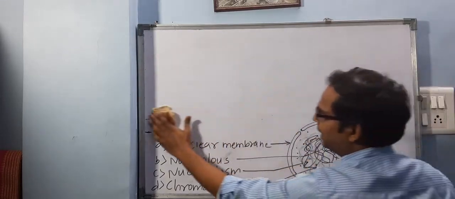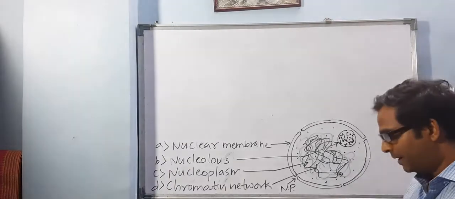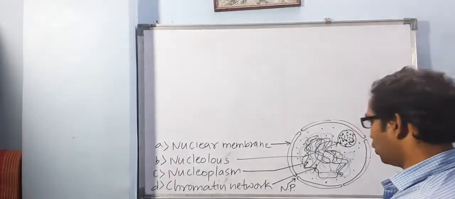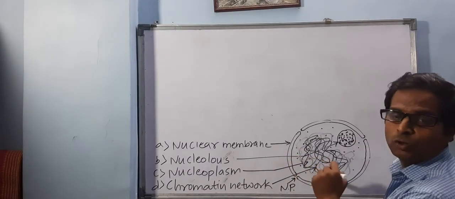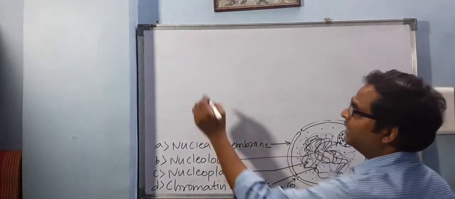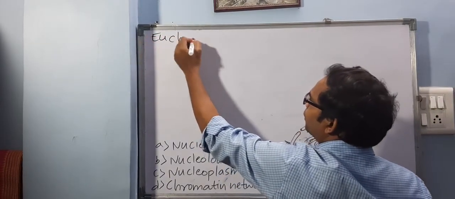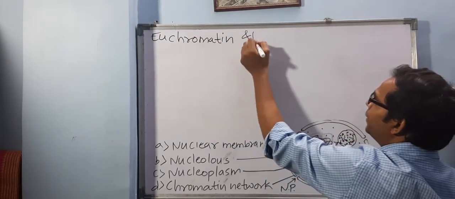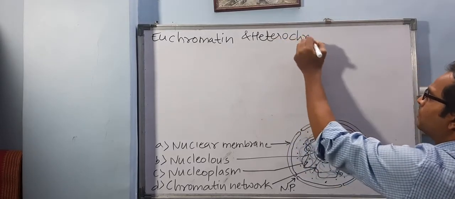So what is chromatin network here? It is nothing but the genetic material. So this chromatin network, when observed under electron microscope, shows two main regions, euchromatin and heterochromatin. This is important for your competitive exams.